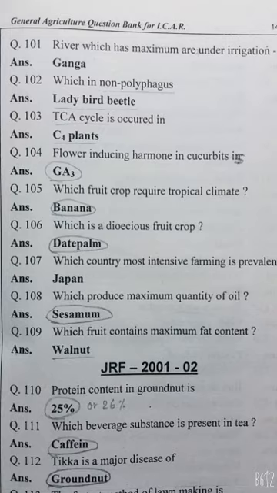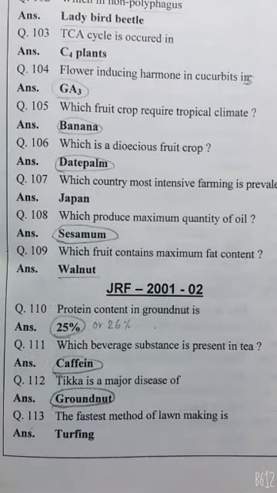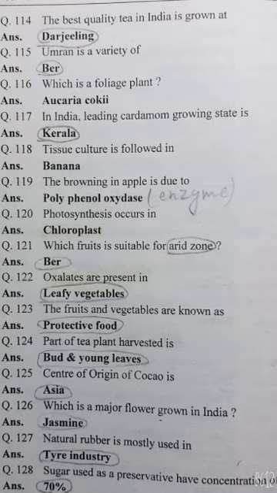Walnut, 64%. Protein content in groundnut is 25 to 26%. Which beverage substance is present in tea? Caffeine. Tikka is a major disease of groundnut. The fastest method of lawn making is turfing. The best quality tea in India is grown at Darjeeling, West Bengal.